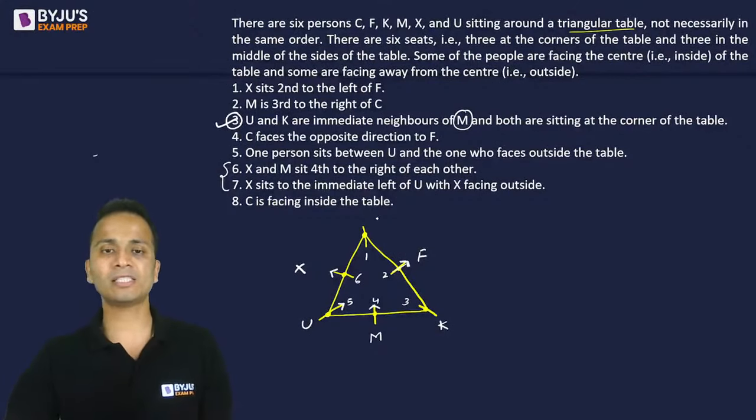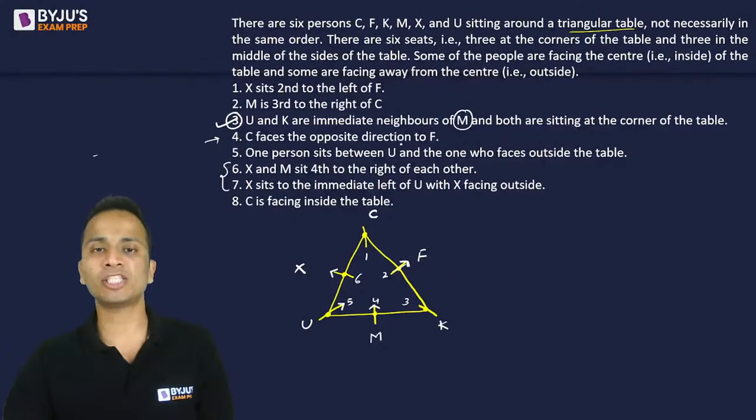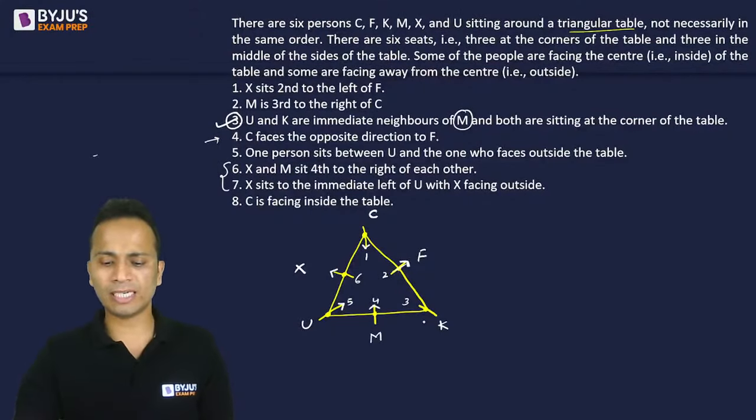Clear? Now last chair which is left is for the person C, and C will sit at chair number 1. Now you can look at the direction. Statement number 4 says that C faces the opposite direction that of F. So F is facing outside, C must be facing inside. Okay. Now I'm left with the direction of K.